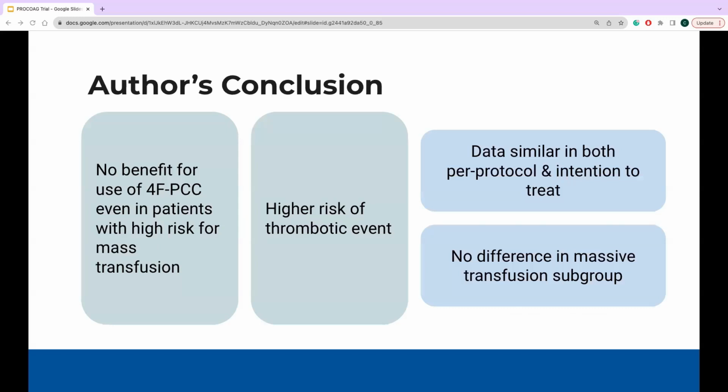For this study, the author concluded that there is no benefit of 4-factor PCC in this patient population, with additional harm of VTE occurrences. The data was similar in both the intent to treat and the per protocol, as well as the massive transfusion subgroup.